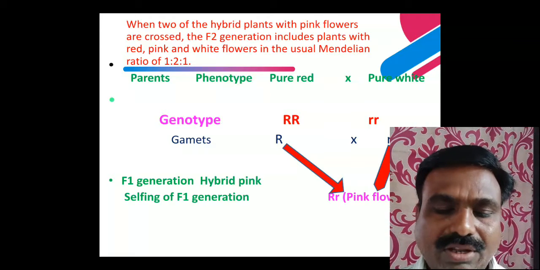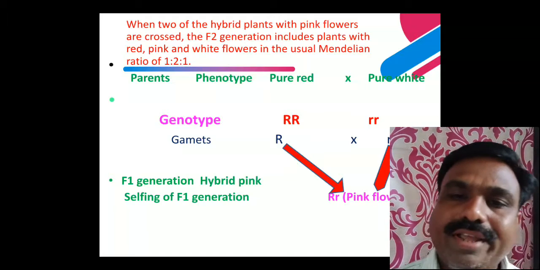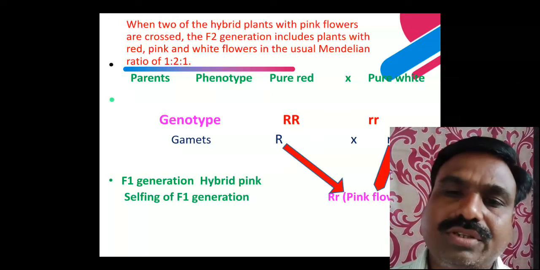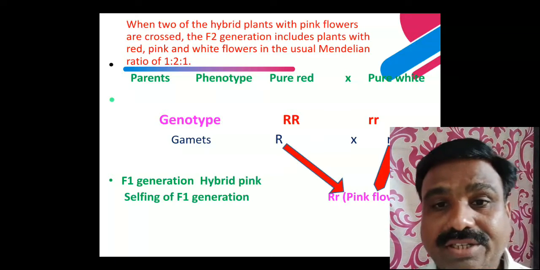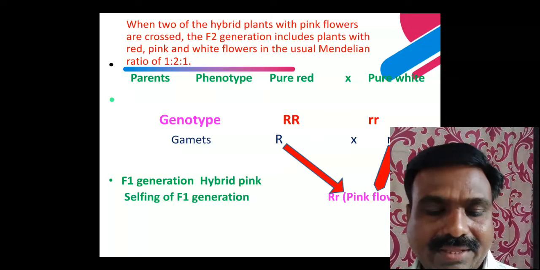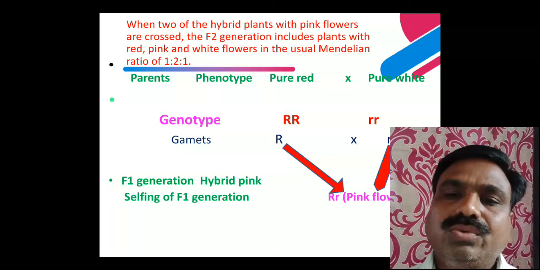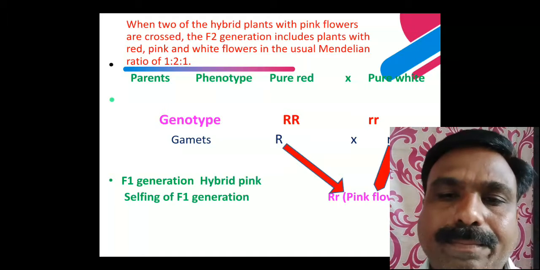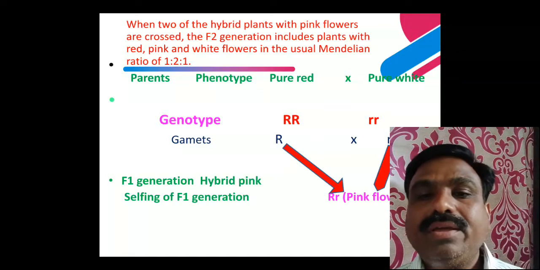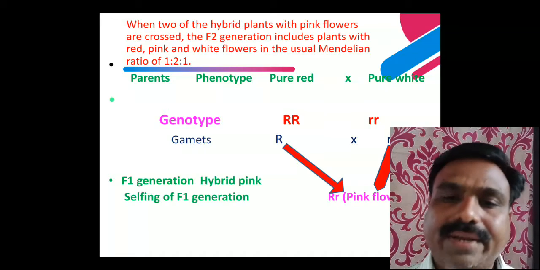Selfing of these flowers raises the F2 generation, which is obtained with the help of the checkerboard. In the F2 generation, red, white and pink color flowers appear in the usual Mendelian ratio, 1:2:1. 1 is the red color of the flower, 2 is the pink color of the flower, and 1 is the white.